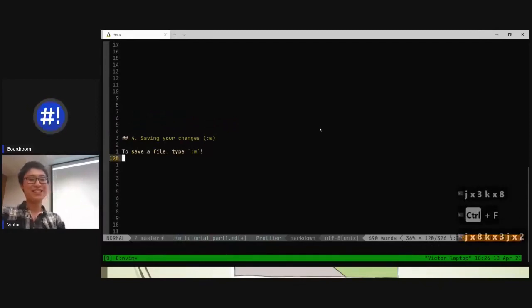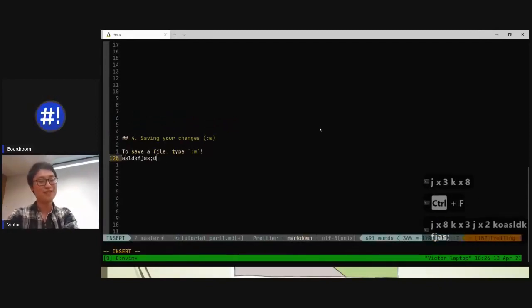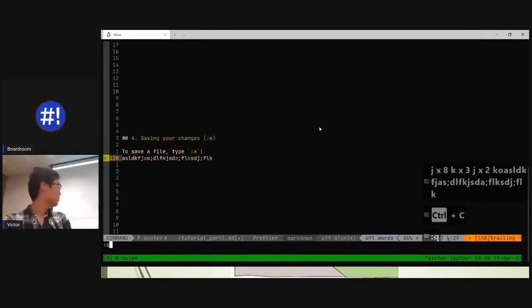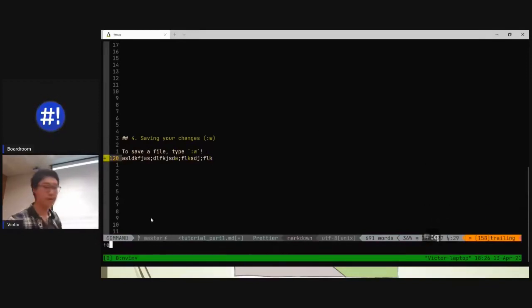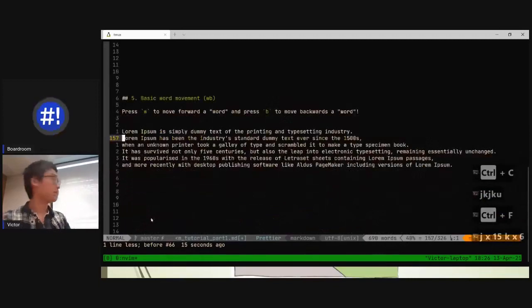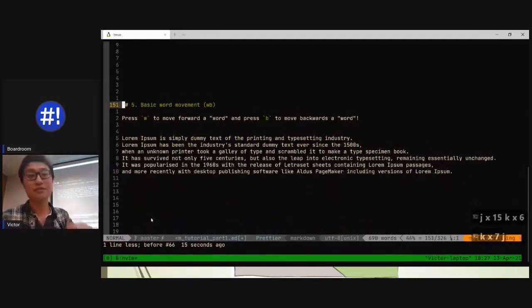So how do you save your changes? Well, to save your file, you just type something in, you press escape back to normal mode, and instead of :Q, which you can see at the bottom left there, you just type :W. That will write your file if you press enter, but I don't want to adjust this file, so I'm just going to not do that. But :W, and you save the file, and that's it. Okay, very nice. And again, this is not so you guys can remember it. Don't memorize this. Just play around with it afterwards if you guys are interested, yeah?